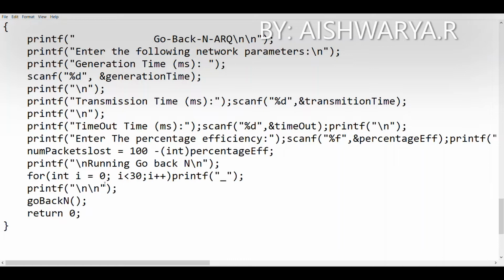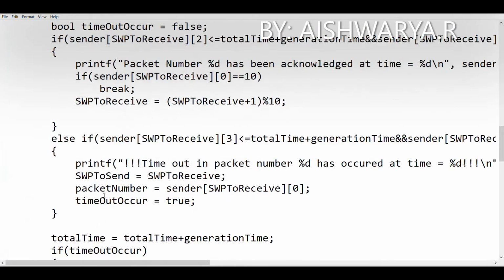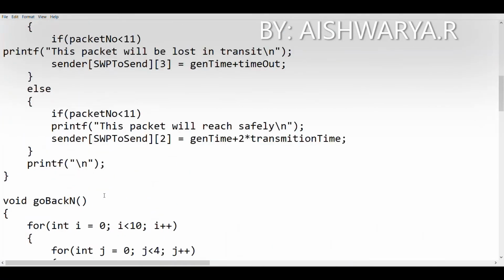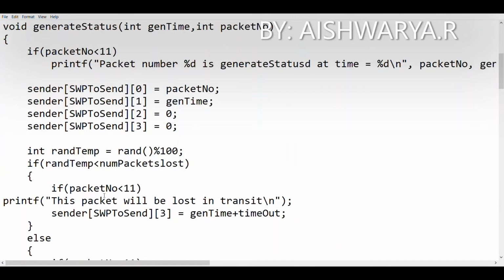Next we print the heading and we call the go back end function. Here before going to the go back end function, the go back end function uses the generate status function. It is of the return type void. It uses 2 parameters, that is generation time and packet number. So here first we check if the packet number is lesser than 11. This is because, as I told earlier, in this program we assume that the maximum packet size is 11. So if it's lesser than 11, we print the packet number along with its generation time, and then we give information in the sender array.